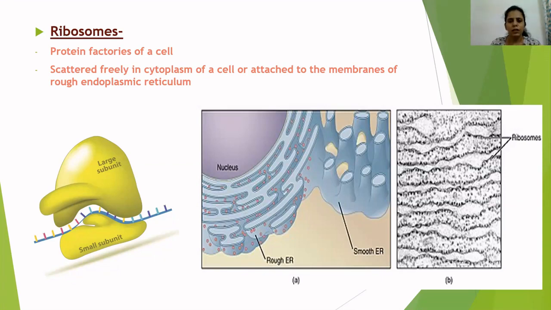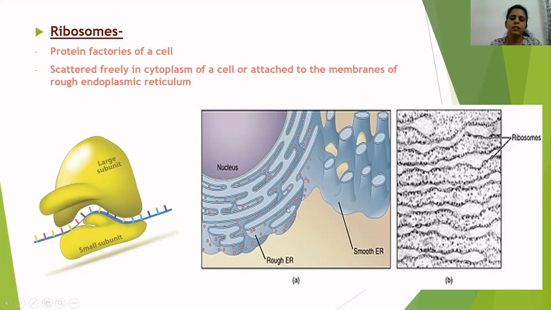Now how are these ribosomes present in the cell? They are scattered freely in the cytoplasm, or some of the ribosomes are also present on the membranes of the endoplasmic reticulum. About the endoplasmic reticulum we'll discuss a little later. In this picture you can see the membrane of the endoplasmic reticulum, and these small orange dot-like structures are all ribosomes.